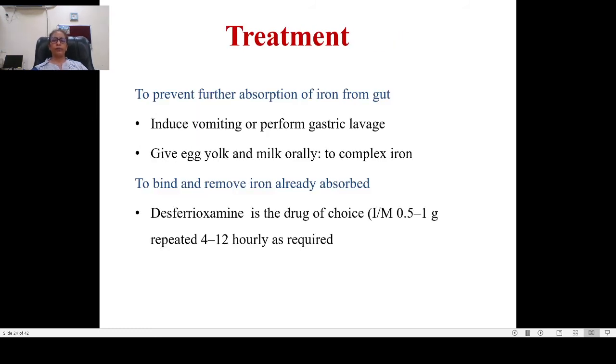What is the treatment? If the patient comes to you, you immediately give a stomach wash. You induce vomiting, which helps in removing the unabsorbed iron. But then you give egg yolk and milk. What happens when the egg yolk and milk are given? They form a complex with iron and prevent further absorption. But if it has already been absorbed, then the drug of choice is desferrioxamine. It is given intramuscularly, 0.5 to 1 gram, and repeated every 4 to 12 hours.